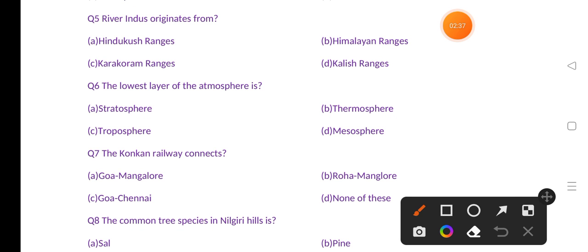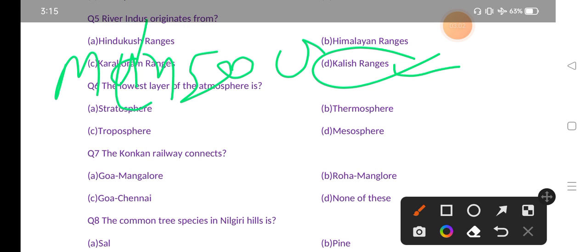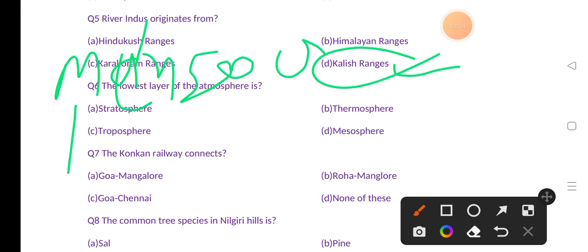Our next question is, river Indus originated from? Options are Hindu Kush ranges, Himalayan ranges, Karakoram ranges, Kailash ranges. The correct answer is option D, that is Kailash ranges. Indus originated from Mansarovar, Kailash.